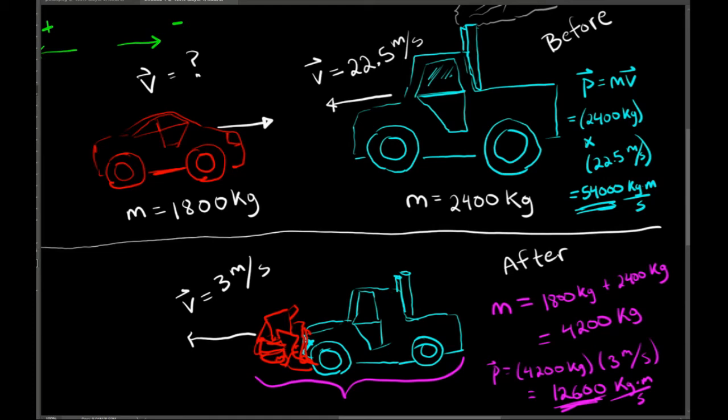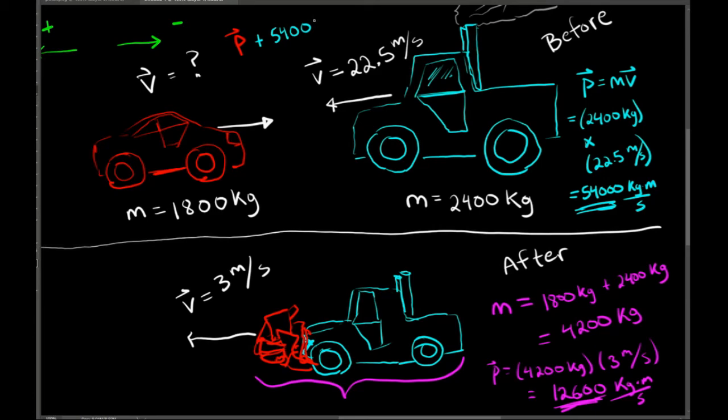And so, again, that's the total momentum of our system after the collision, and the conservation of momentum tells us that this must be the total momentum of our system before the collision. So I know that the momentum of this red car, when I add it to the momentum of this blue truck, should be 12,600 kilogram meters per second.